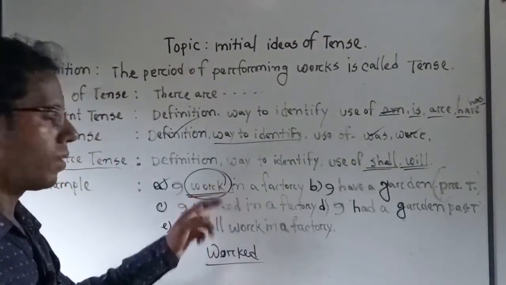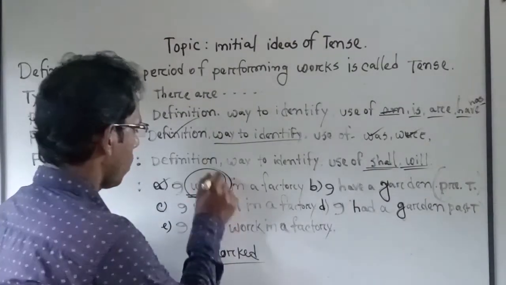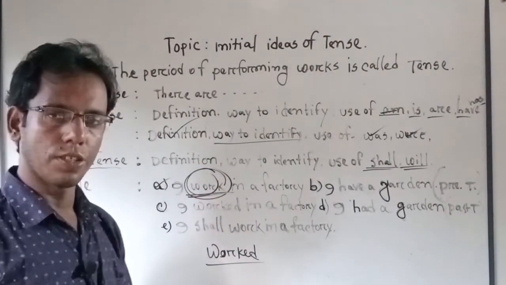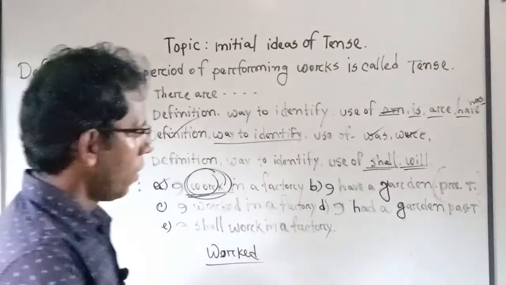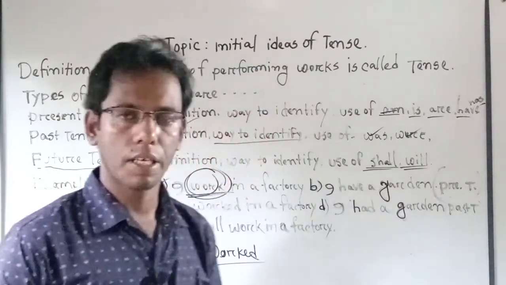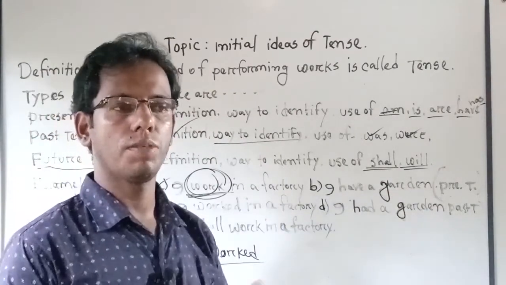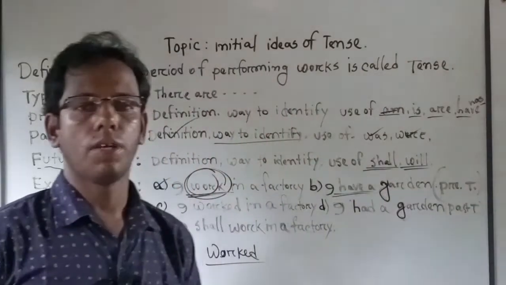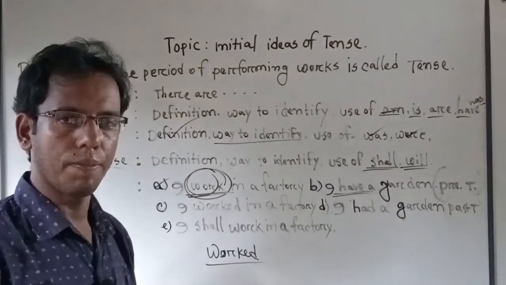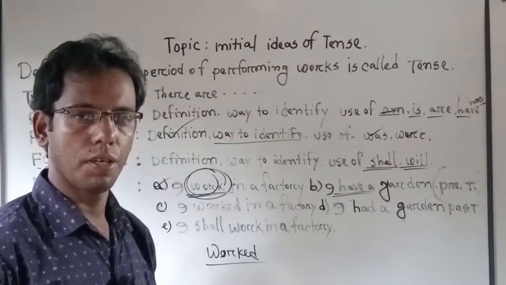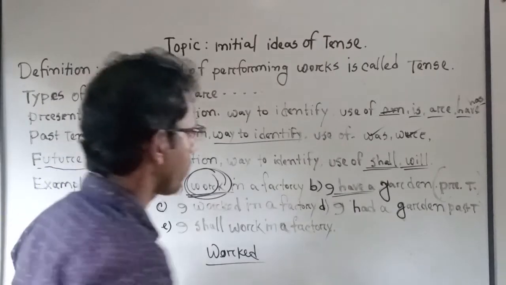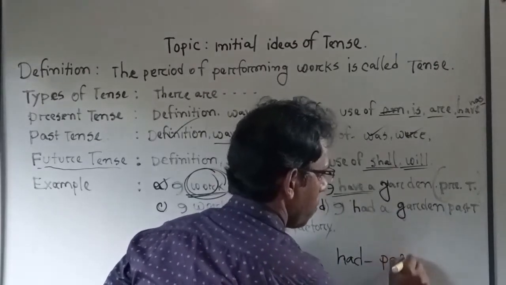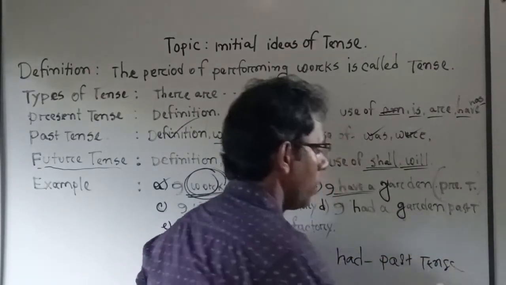So here we have seen that there is work, the main form, the base form of the verb. So this is present tense, and it's obvious. Next: I have a garden. This is a very simple sentence to understand. We have already done the use of have. Have is generally used in present tense, but the past form is had. This is past tense.